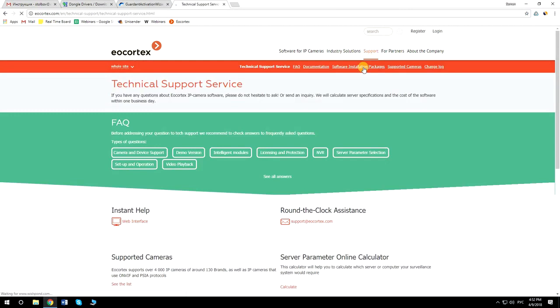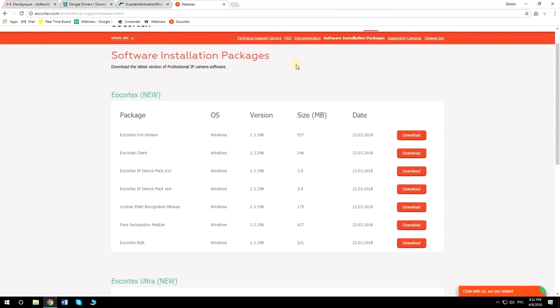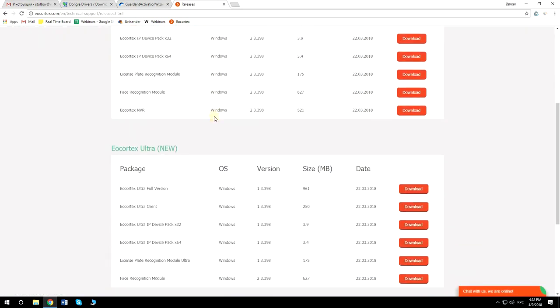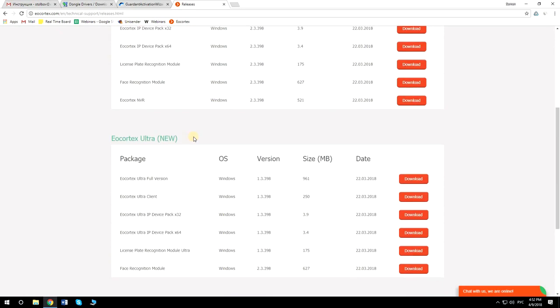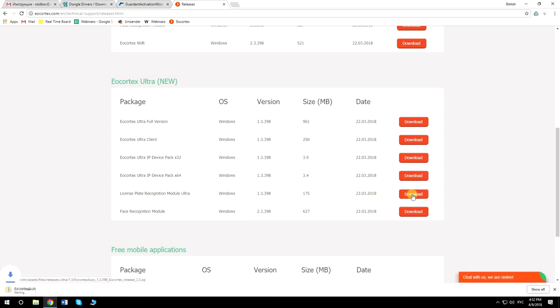Go to Support and Software Installation Packages. Here you will see 3 boxes with Eocortex distributives. Take note that Eocortex Ultra has separate distributive set. Make sure that you download files from the correct box. Download License Plate Recognition Module or License Plate Recognition Module Ultra, depending on what VMS you have.